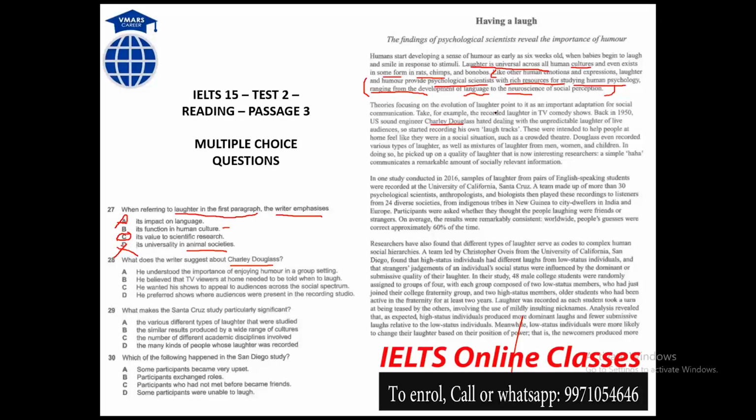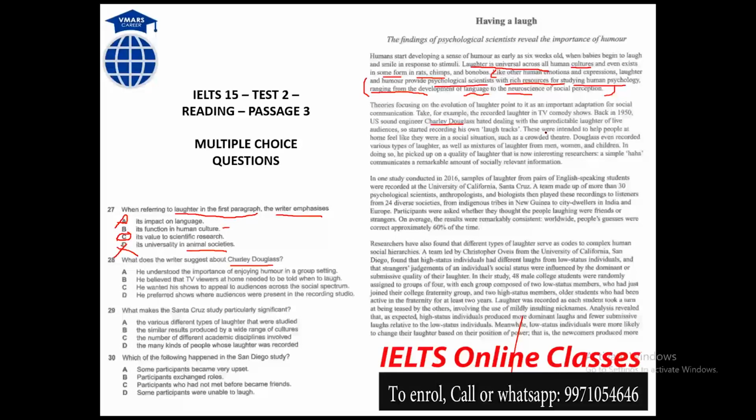Back in 1950, US sound engineer Charlie Douglas hated dealing with the unpredictable laughter of live audiences, so he started recording his own laugh tracks. So he hated the unpredictable laughter of live audiences. Why did he do this?